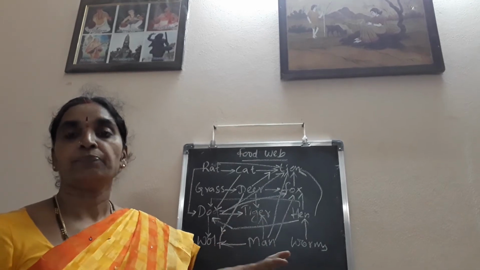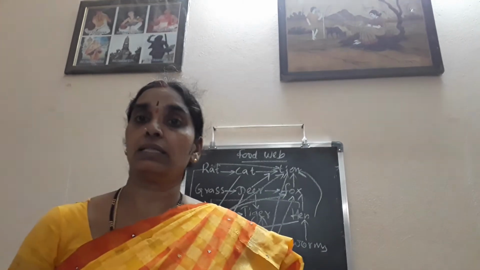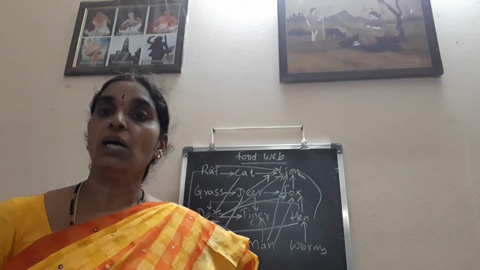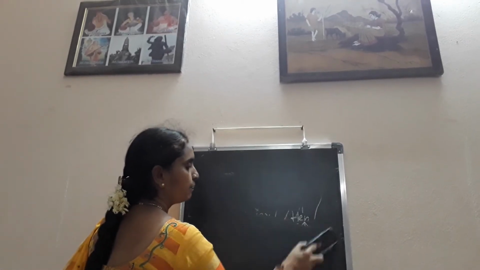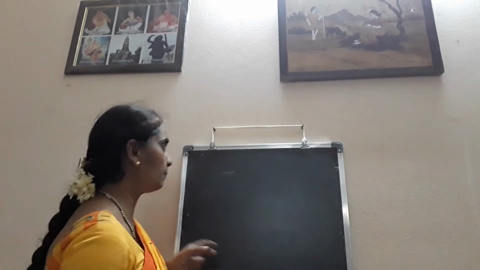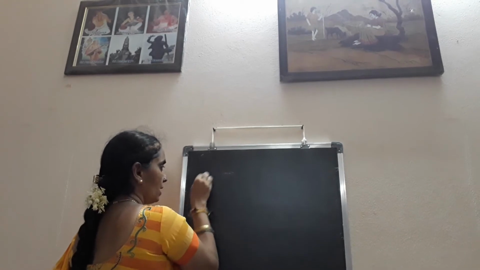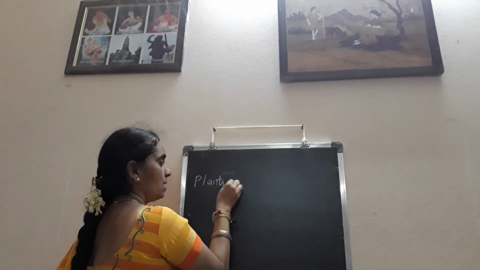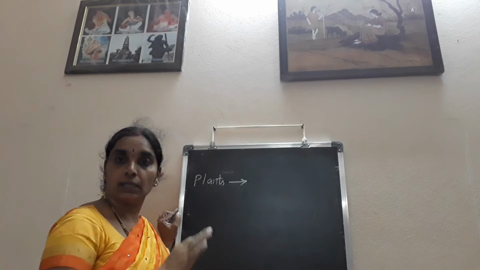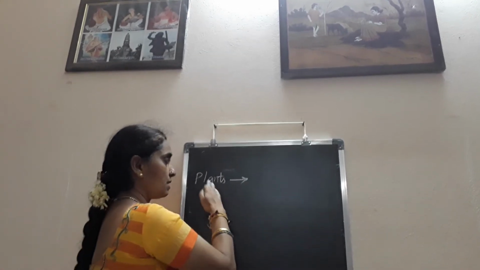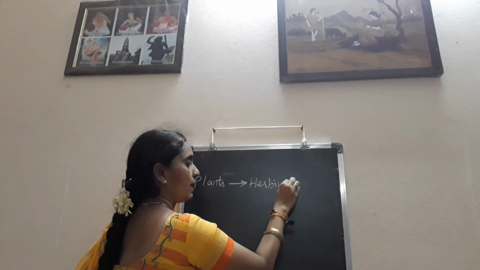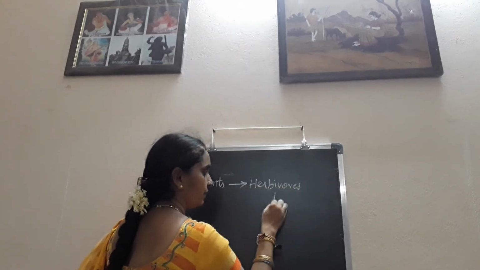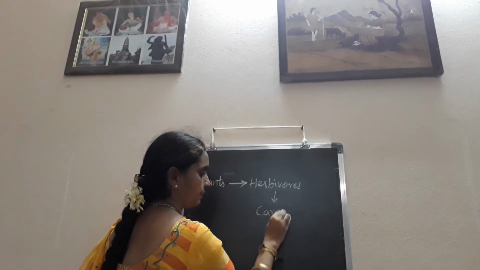So food chains represent the organisms which depend on one another for their food. Here the main solar energy is used up by the plants. The solar energy used by the plants is converted, and the energy is transferred to the herbivores, and from the herbivores the energy is transferred to the carnivores.